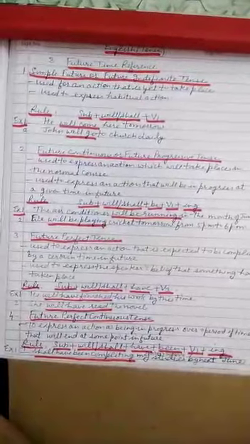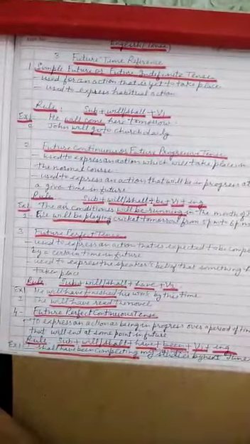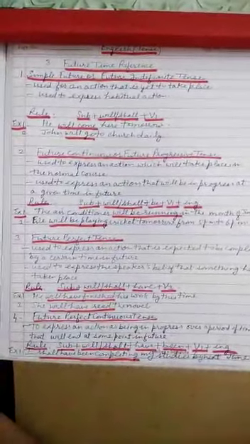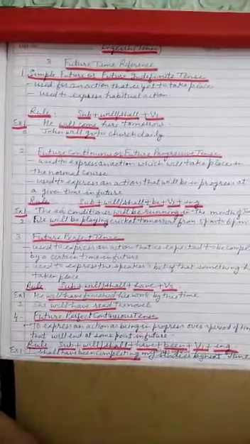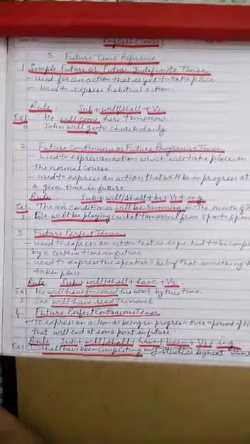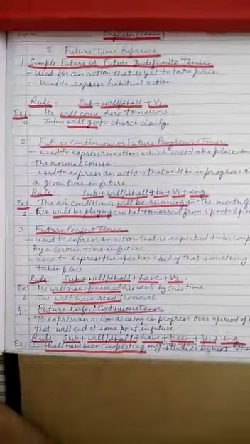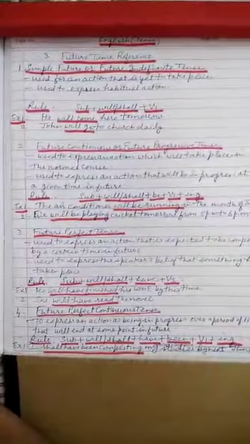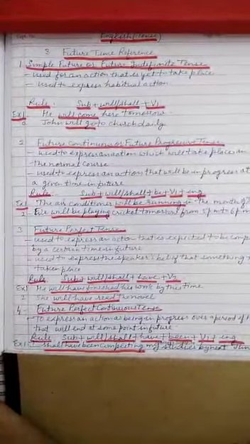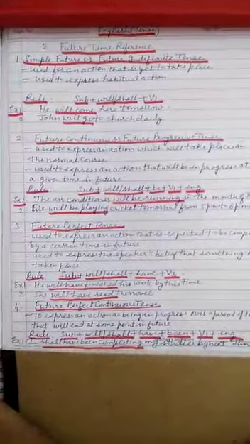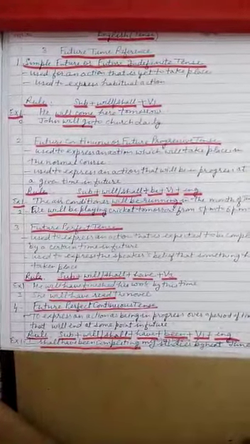First we write subject, then we write will or shall, then first form of verb. Is it clear to you? Subject plus will or shall plus first form of verb. Example: he will come here tomorrow. He will come. We have used will in future tense. We are using will to make sentences of future tense. He will come. Come is the first form of verb. So, he will come here tomorrow.